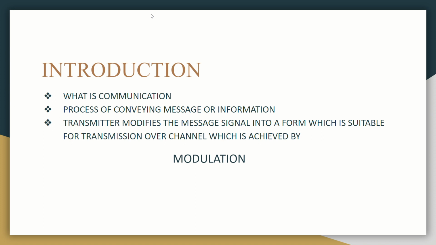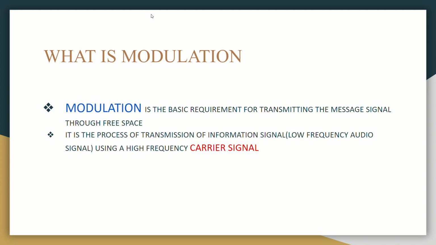The transmitter modifies the message signal into a form which is suitable for transmission over the channel, which is achieved by modulation. Now, what is modulation? Modulation is the basic requirement for transmitting the message signal through free space. It is the process of transmission of an information signal, a low frequency audio signal, using a high frequency carrier signal.